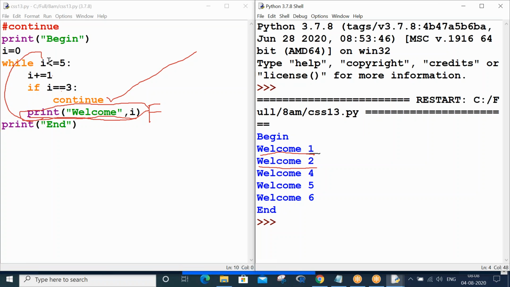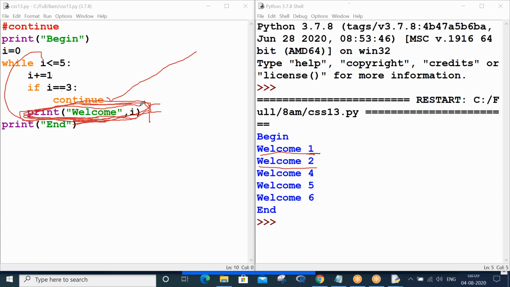So now 3 is lesser than or equal to 5, so now i becomes 4. When i becomes 4, the condition is failing, so continue will not execute, welcome 4, right? And that's all, welcome 5 and 6. So basically, whenever i is becoming 3, only in that one instance your continue statement is getting executed. Whenever the continue statement got executed, only in that instance the rest of the statements in the iteration are skipped. Okay, this statement is skipped. Are you understanding? So continue means what?